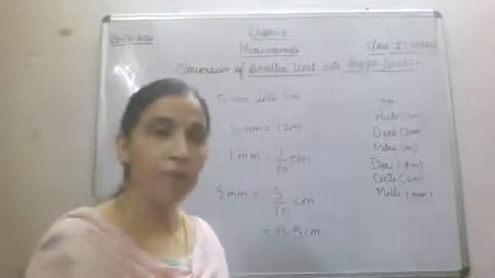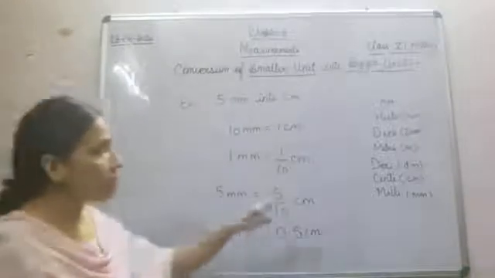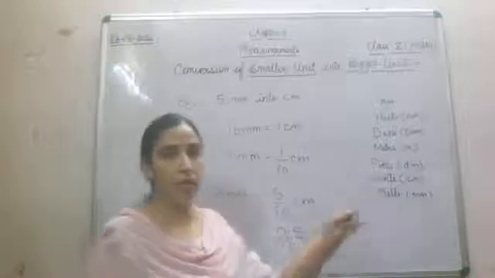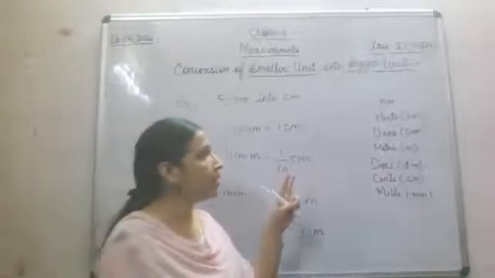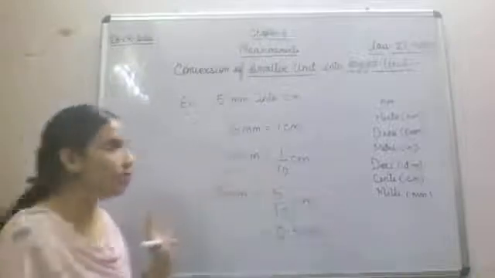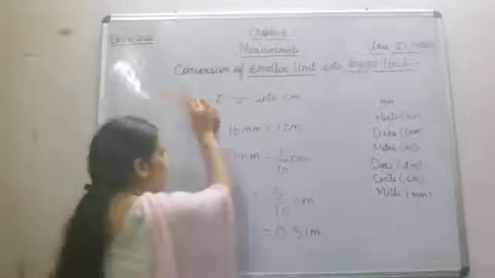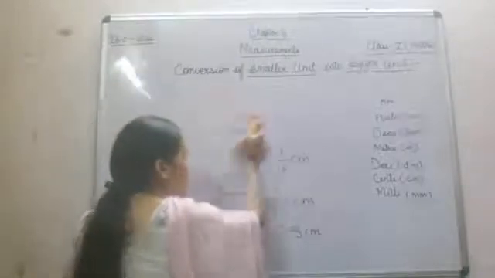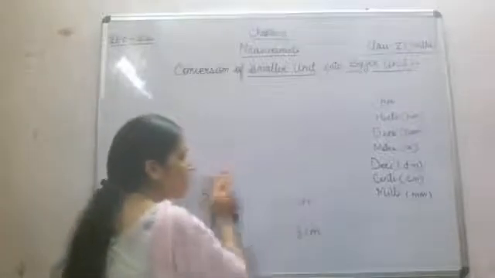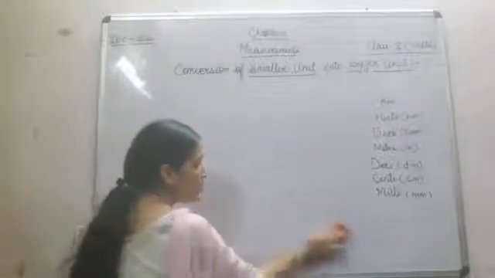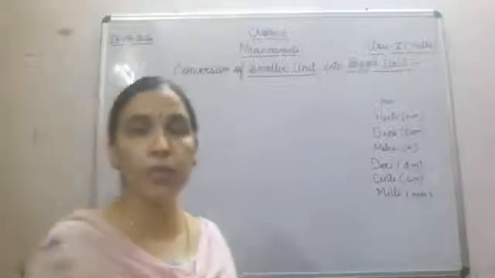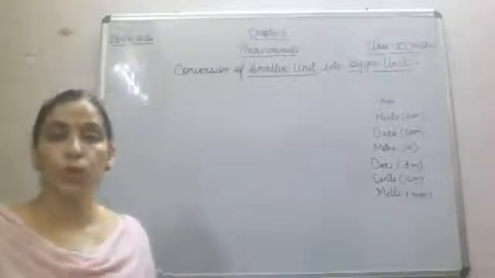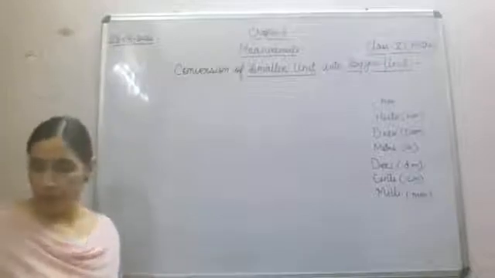Now what you have to remember? You have to remember first of all this whole chart: milli, centi, deci, meter, deca, hecto, kilometer. And then you have to remember that whenever you have to convert a smaller unit into a bigger unit, you will do division. Let's see one more example.